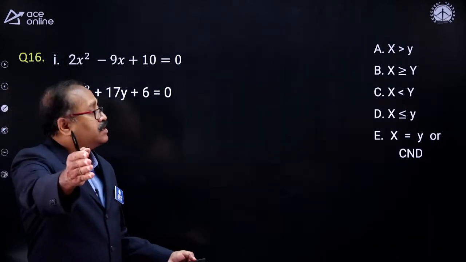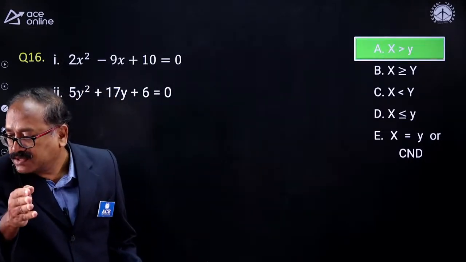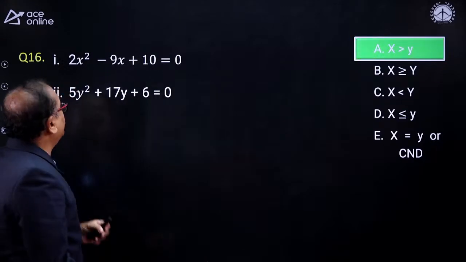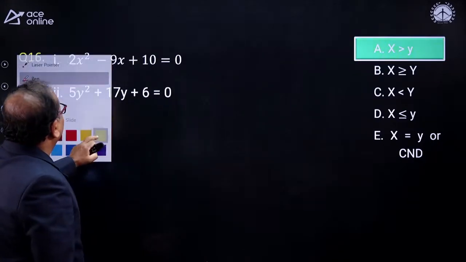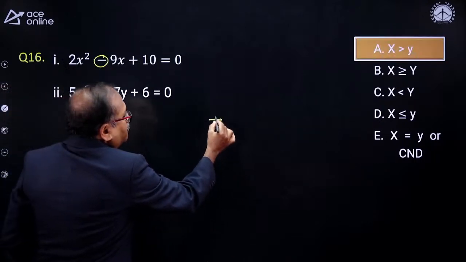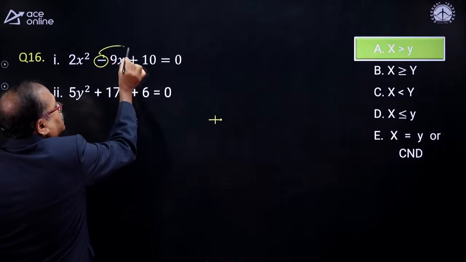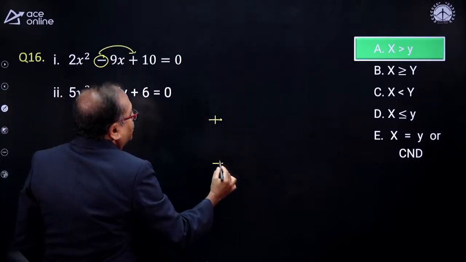Let me check the answer. And the answer is A. That's right. Deepthi, you are good. Now, look at this one. Here it is minus. Then I will write down the first sign always changes. So it becomes plus, and the minus does not change the next sign. So it remains as plus.